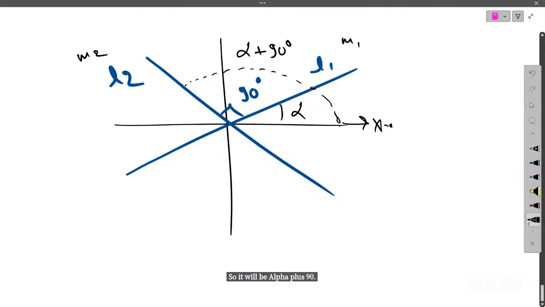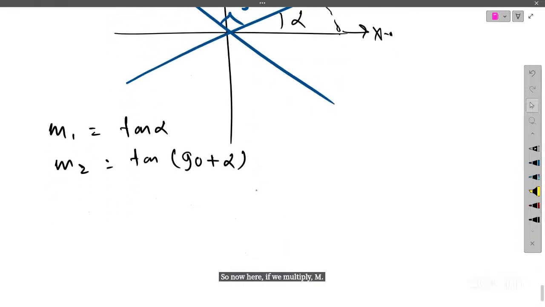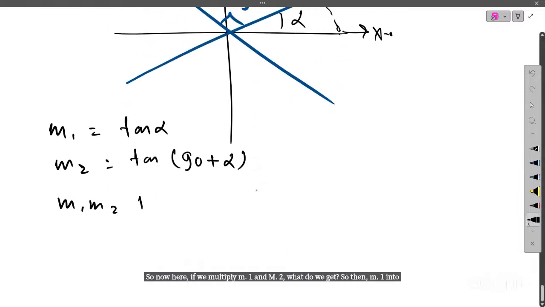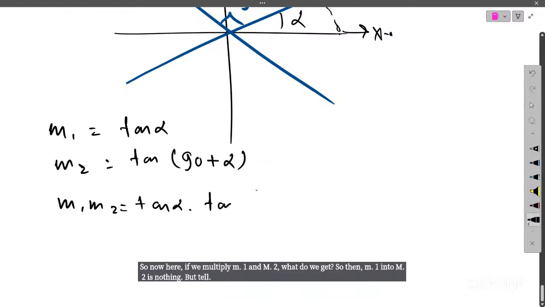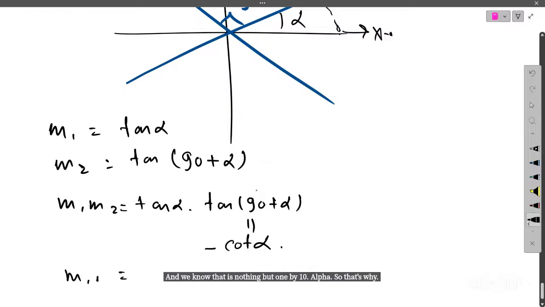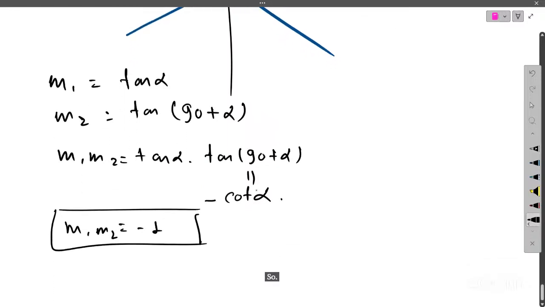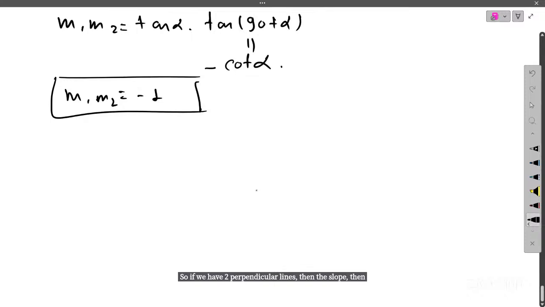Then what is the value of m1? m1 is tan alpha, and m2 is tan of 90 degrees plus alpha. If we multiply m1 and m2, we get tan alpha times tan of 90 plus alpha. We know that tan of 90 plus alpha is minus cot alpha, and cot alpha is 1 by tan alpha. So m1 times m2 is minus 1. So this is the result: if we have two perpendicular lines, then the product of their slopes is minus 1.